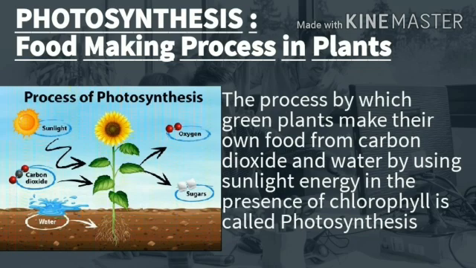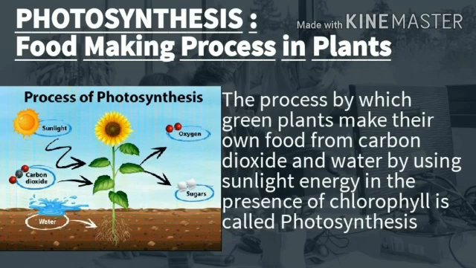Chlorophyll is present in the green leaves, so photosynthesis takes place in the leaves of a plant. Oxygen gas is produced during photosynthesis. This oxygen goes into the air. The oxygen released in photosynthesis is utilized by all living organisms for their survival.